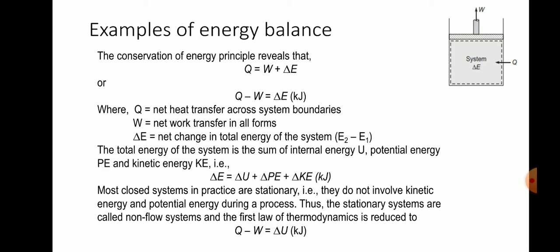This is the three forms of the first law of thermodynamics, for a single process, not a cycle: heating, cooling, expansion, or any process. For a single process, the input heat is equal to work done plus delta E. If no work is done, then input heat is completely converted to the internal energy of the system. If the process is adiabatic, the work is fully converted to internal energy.